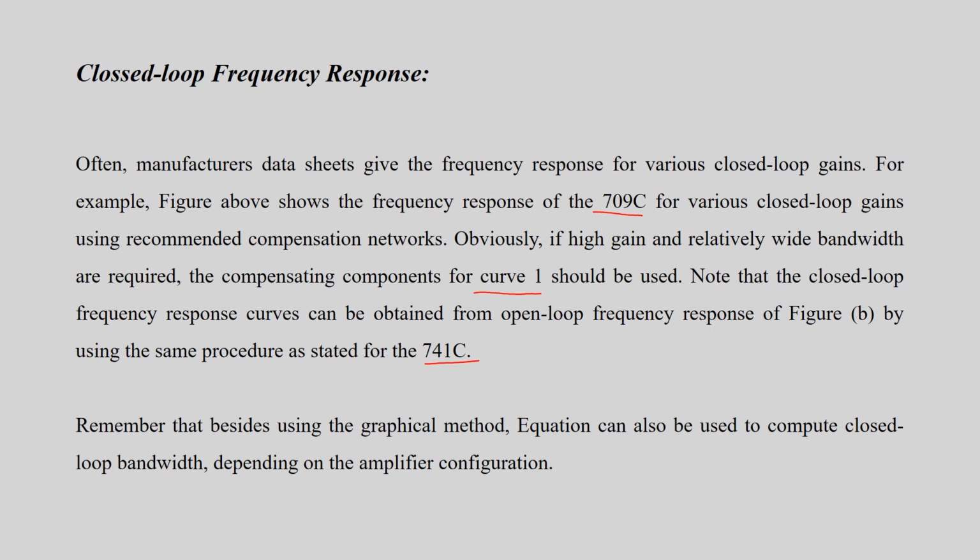Besides using the graphical method, equations can be used to compute the closed loop bandwidth depending upon particular amplifier configurations. Till now we studied the 741's graph. We can have the 709C graph also. So this is the frequency response of the op-amp. Next class we will be talking about certain other features of the operational amplifier and its applications.